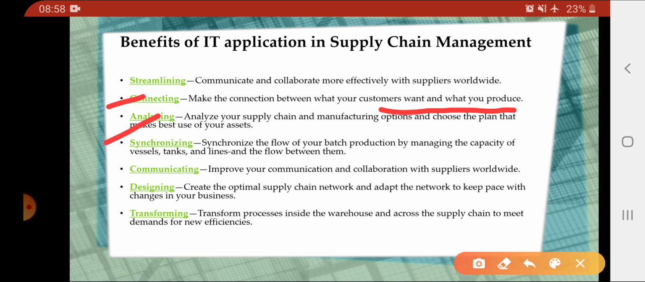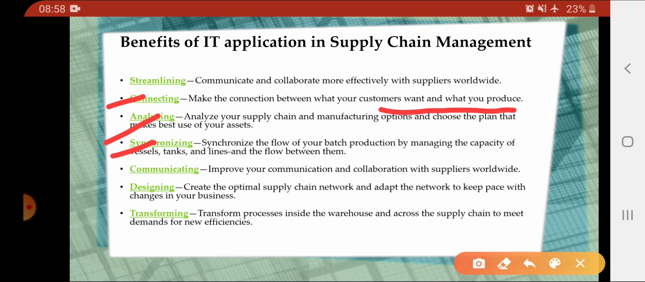Next is analyzing the customer chain and other things, and making sure that they can use the assets in the best possible manner. Synchronization means we can keep a proper synchronized way of managing the activities of the organization, like how much quantity of the material is to be given at each department, and how much quantity and quality should be taken out from each department. So we have to keep a synchronized way of data.